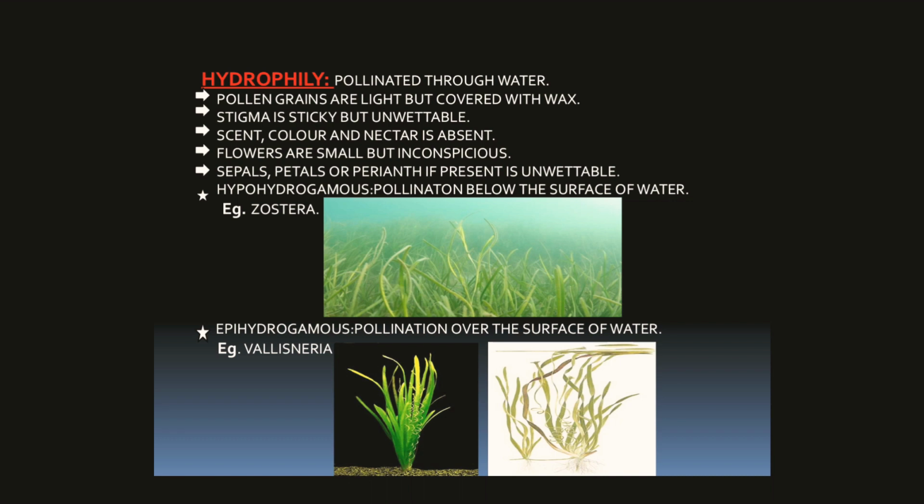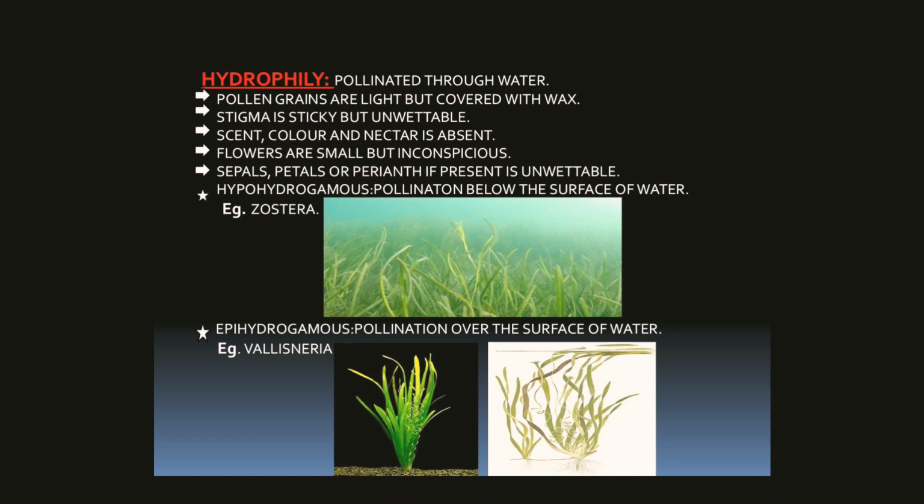Stigmas are long and sticky. Flowers are usually small and inconspicuous, and hydrophily occurs when the plants are either submerged or free floating. In this case, scent, color and nectar are absent.